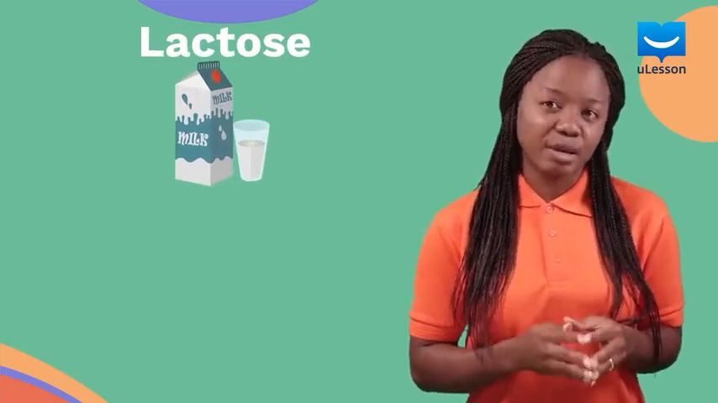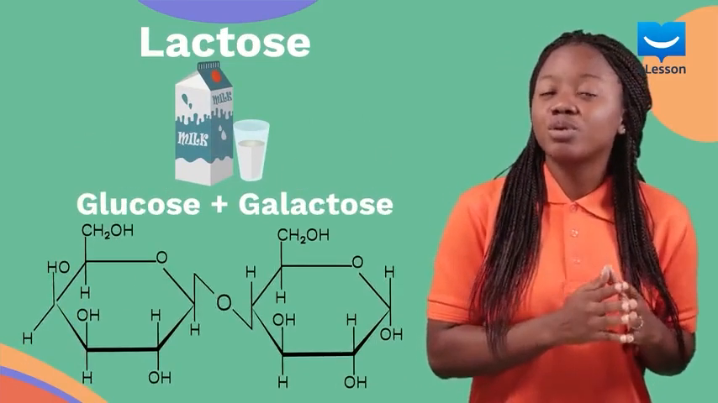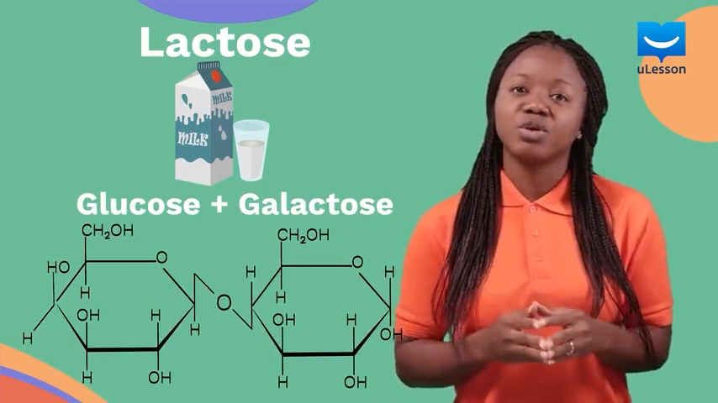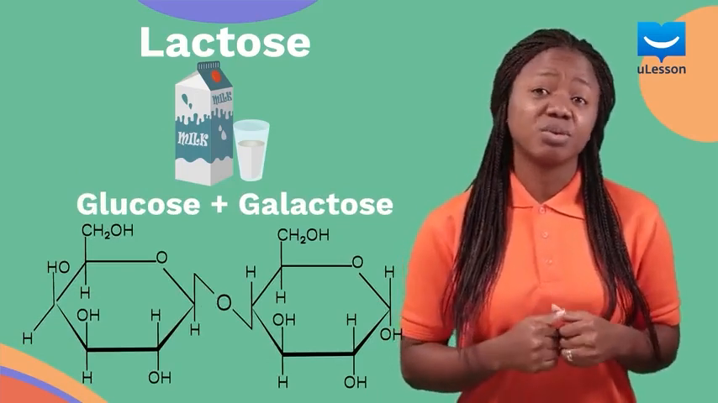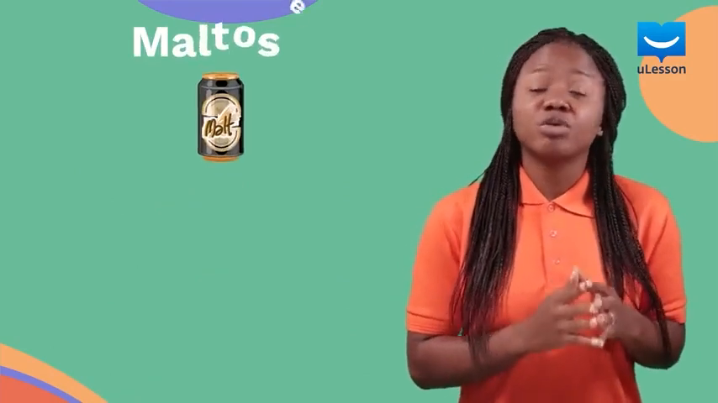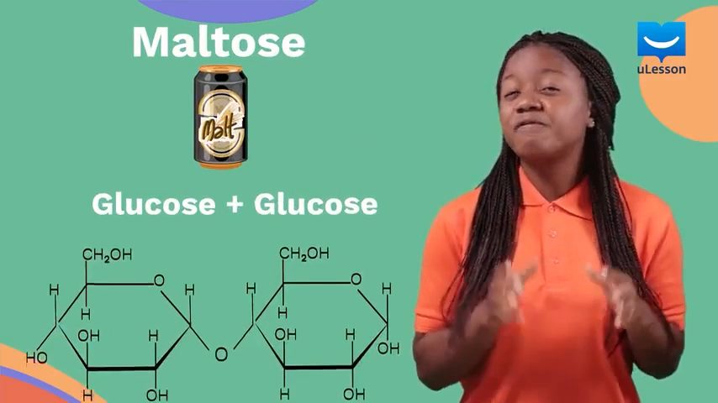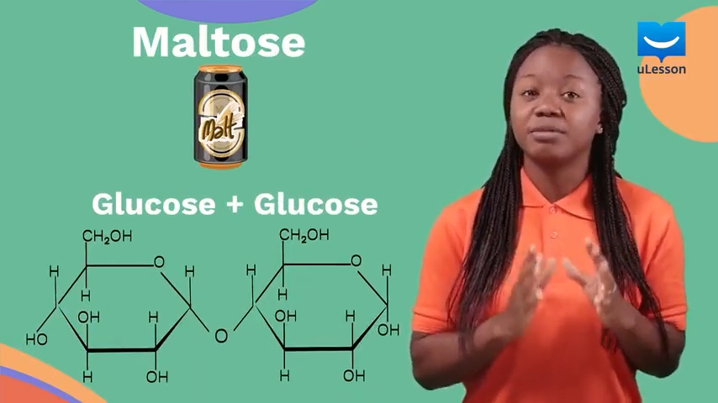Lactose is another example of disaccharides. It is made up of 2 monosaccharides, glucose and galactose. Do you know where we can find lactose? In milk. Another example of disaccharide is maltose. Maltose is made up of 2 glucose units. We can find maltose in our very tasty malt drinks.